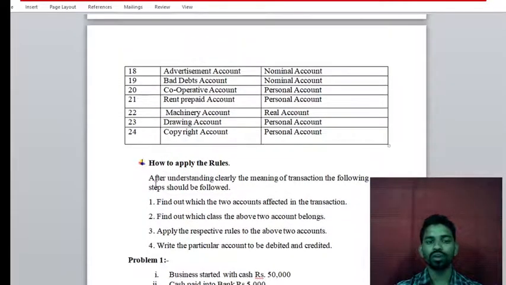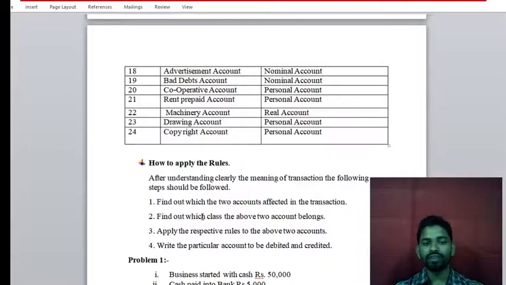You know which are the steps. First, we have to understand clearly the meaning of the transaction. Then find out which two accounts are affected in the transaction.